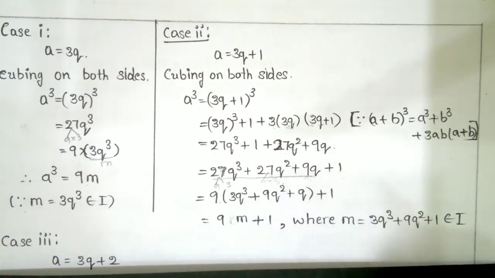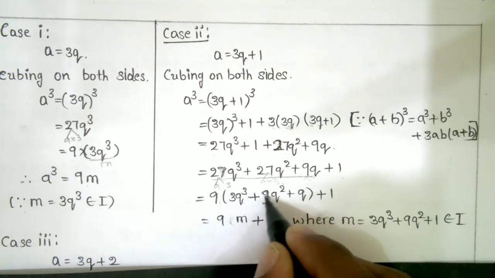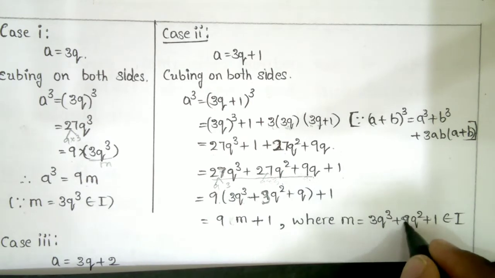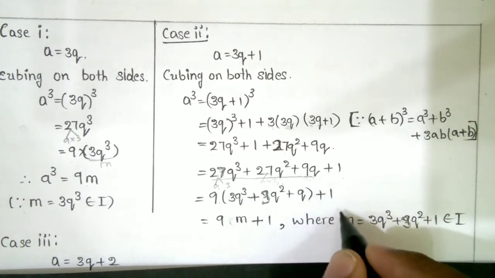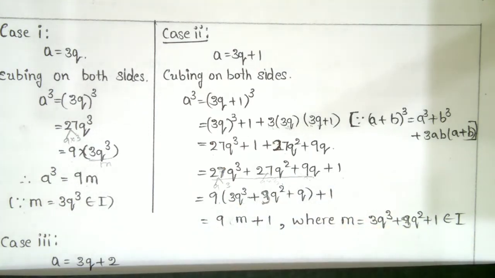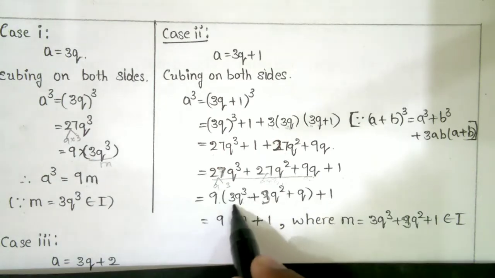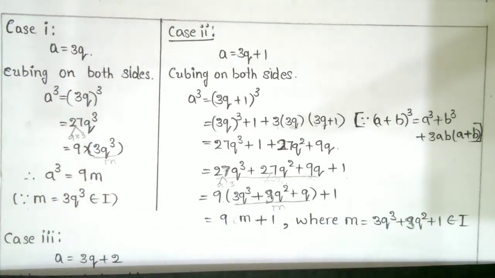Okay, sorry, here you do that 3q square. So it is 3q square plus q plus 1. So here you take out 9, which means you get q plus 1. So this becomes m. So 9m plus 1, where m equal to 3q cube plus 3q square plus q belongs to I.